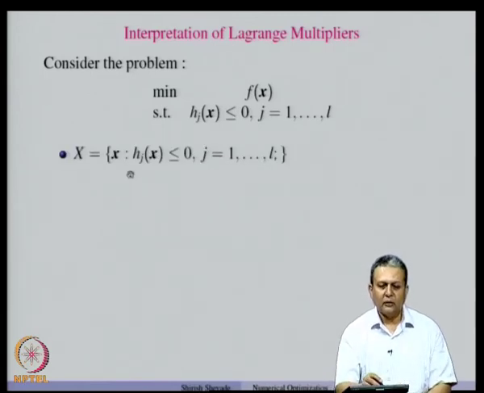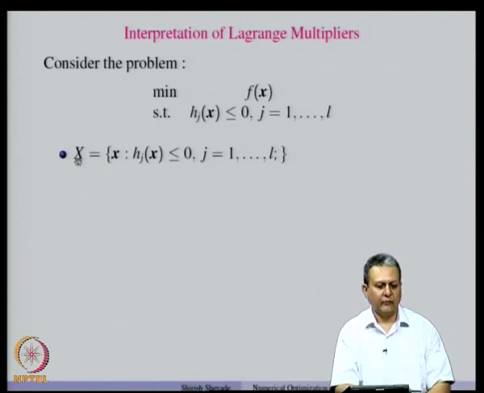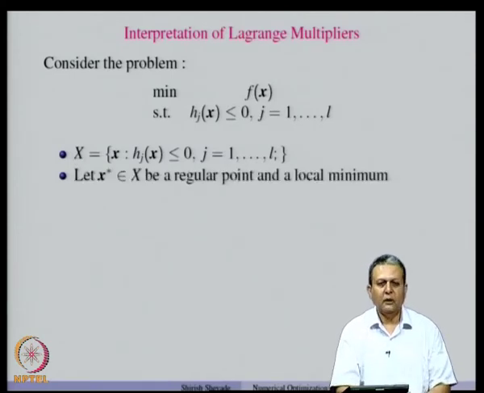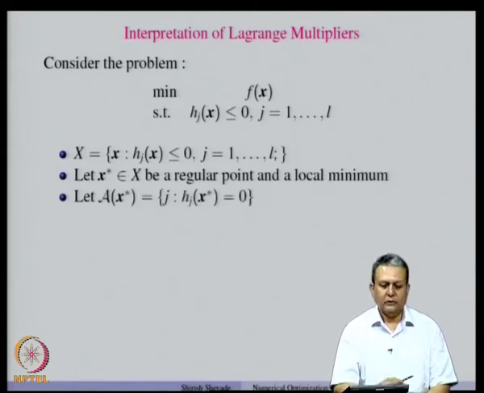So, let us denote the constraint set as usual by the symbol capital X, and let us assume that x star belonging to X is a regular point and is also a local minimum. So, let us consider the active set at x star to be the set of all j such that h_j(x star) equals 0.